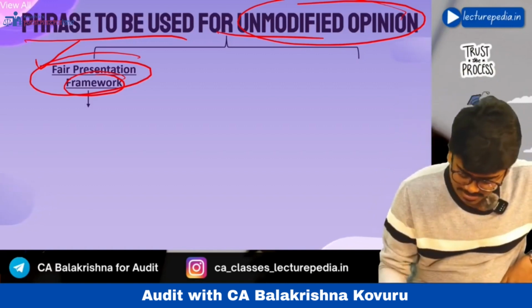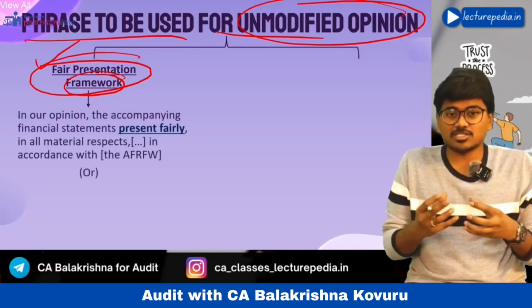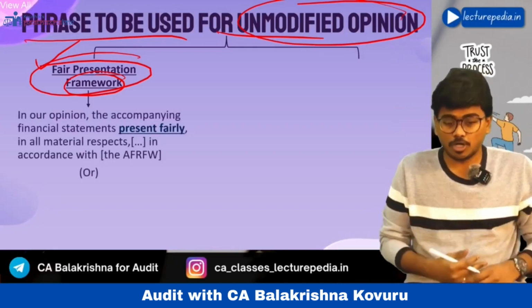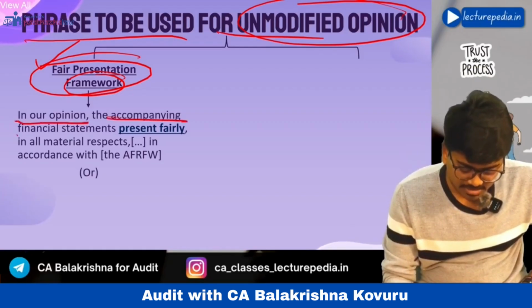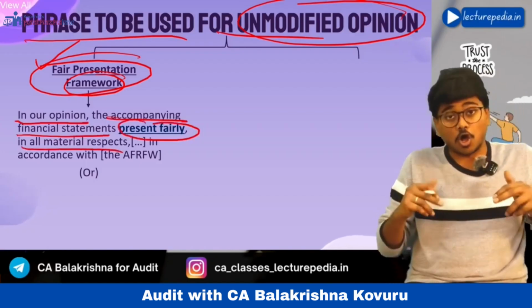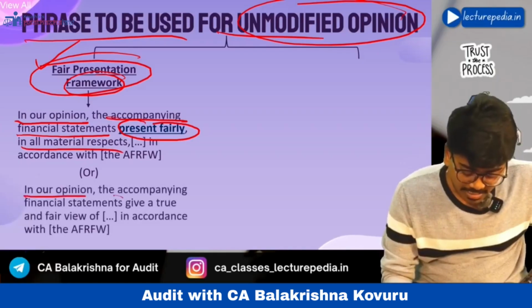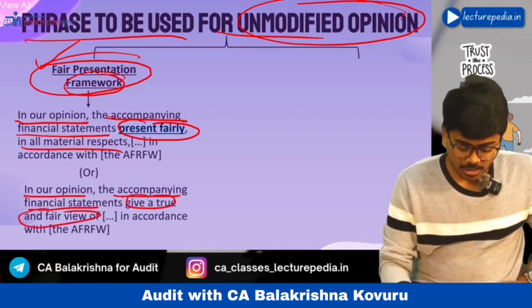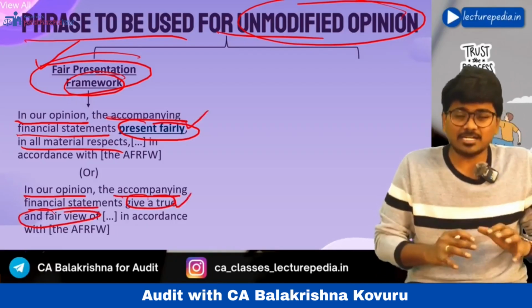Now, if a fair presentation framework has been used, then the phrase of the auditor's opinion in case of an unmodified opinion will be like this. In our opinion, the accompanying financial statements present fairly in all material respects, or the auditor can also use the following phrase: in our opinion, the accompanying financial statements give a true and fair view. You can say either present fairly or giving a true and fair view.